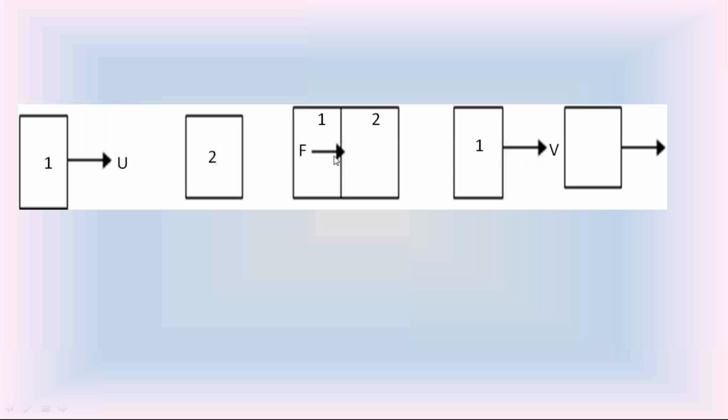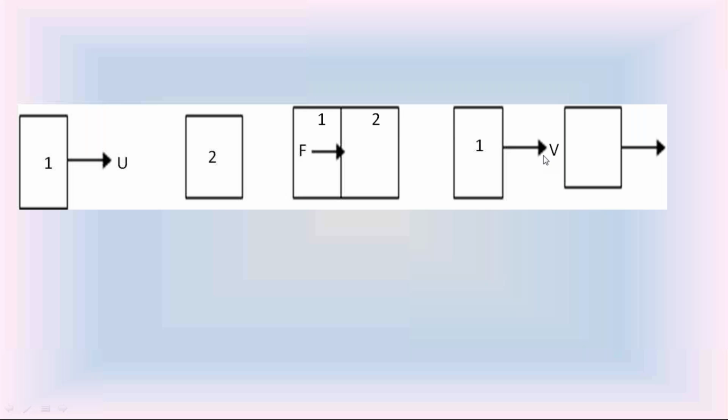Please watch this diagram. Here, the initial velocity u, force F, and the final velocity v are all acting in the same direction. The initial linear momentum is mass into initial velocity, m into u. The final linear momentum is mass into final velocity, m into v. So the change of linear momentum of the first body is mu minus mv.